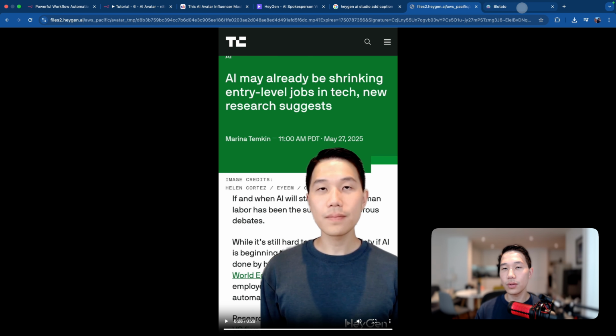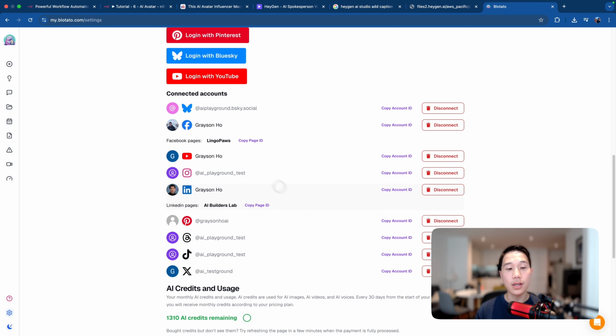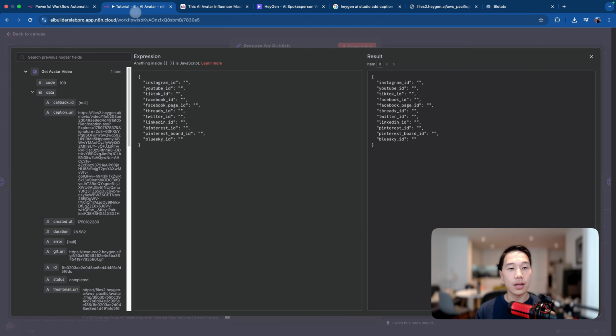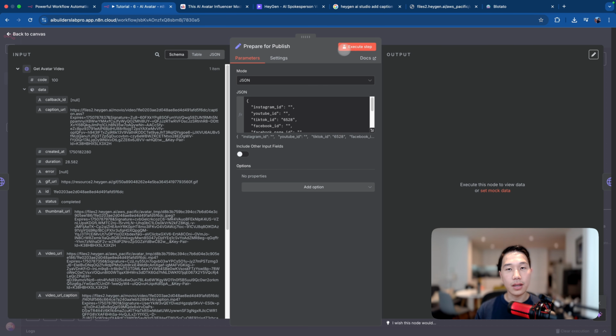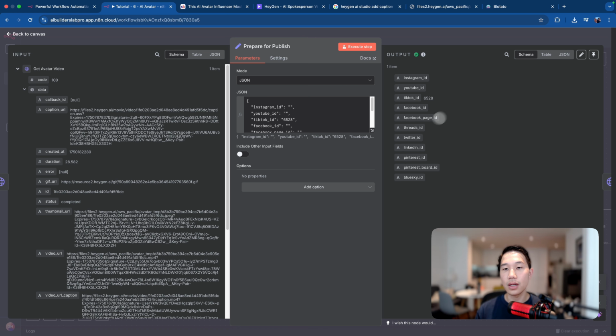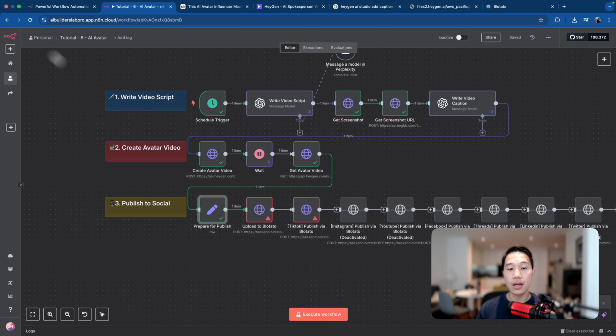So what I'm going to do here is go to Blotato, copy the account ID from TikTok, paste that in, and save it. Okay, and then I'm just going to execute this step so that it returns a JSON result with the ID.